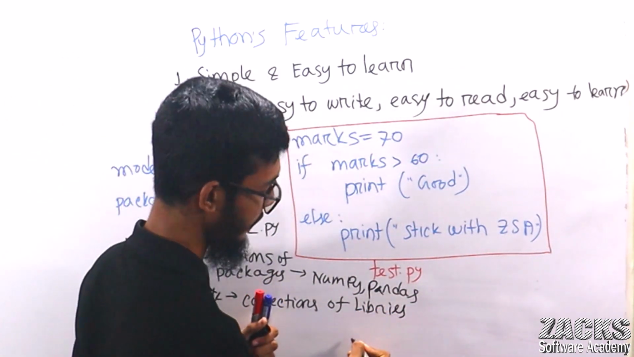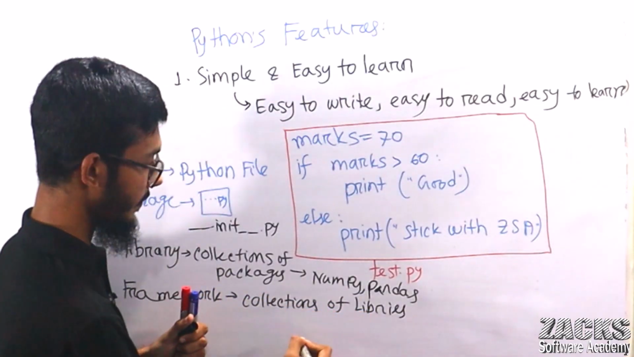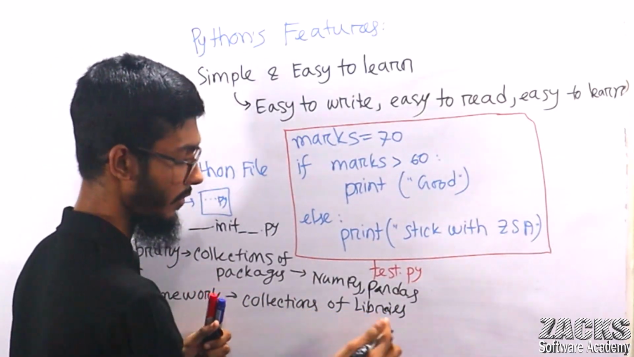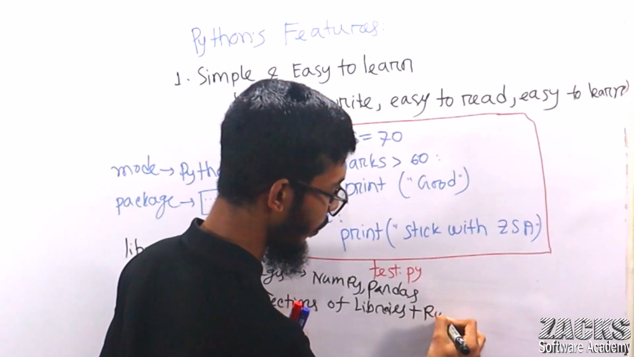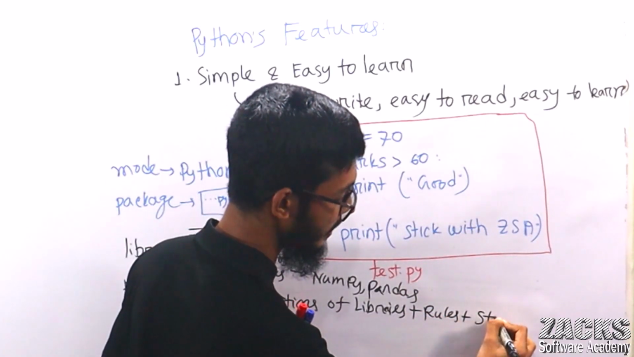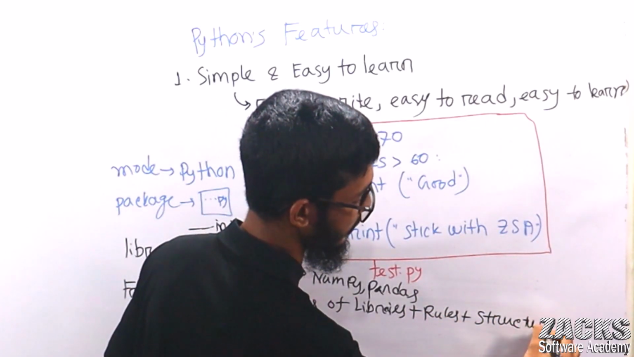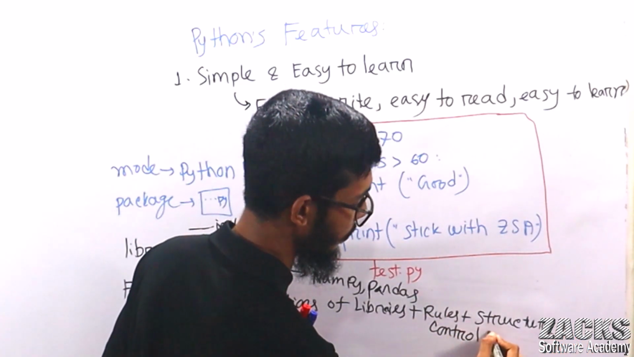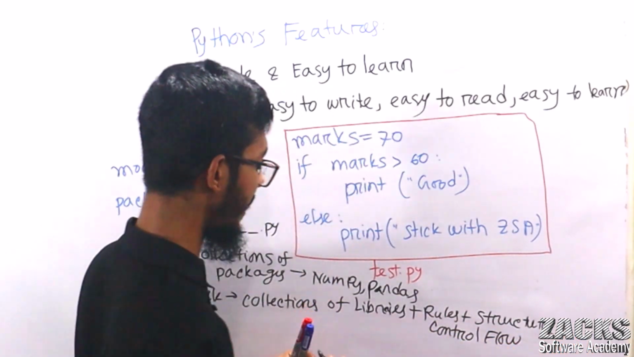But it's not actually true. What does mean by collection of libraries plus some rules, some structure, structure plus control flow. I no need to explain now, already control flow. Leave this one. I hope you already know this concept.